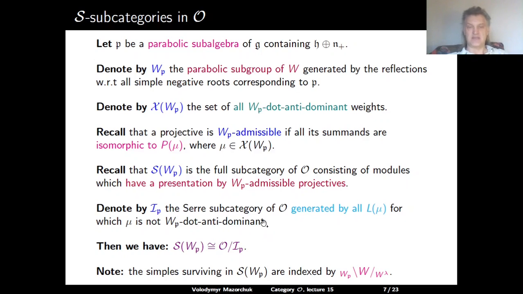So this means that such weights are actually indexed by the double cosets of W, where on the right we have the action of the dot stabilizer of the dominant weight, the singularity of the block, and on the left we have the action of our parabolic subgroup W_p.